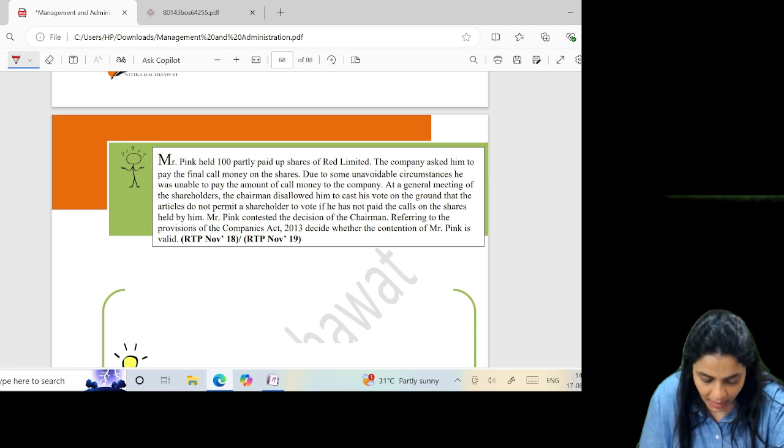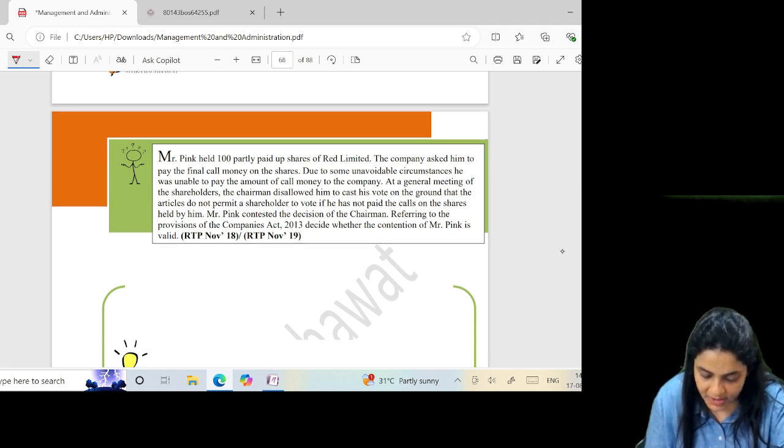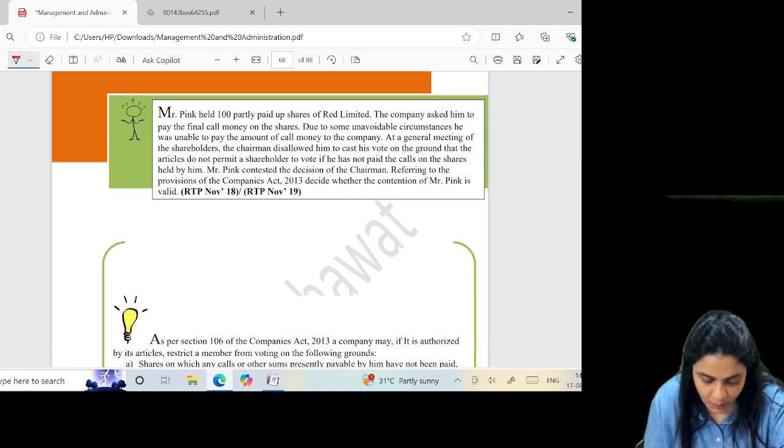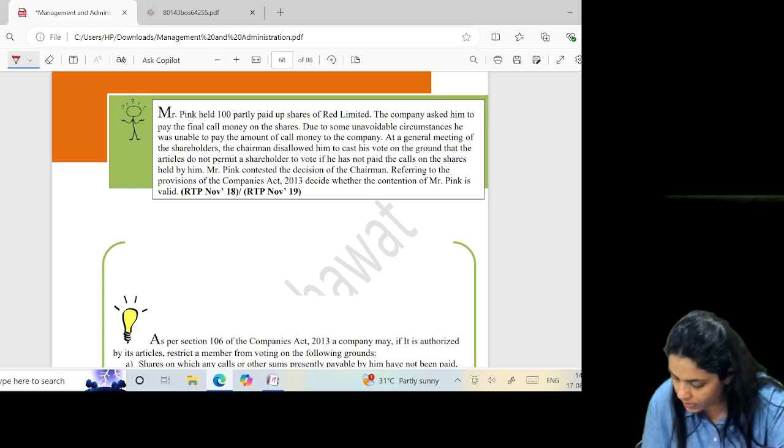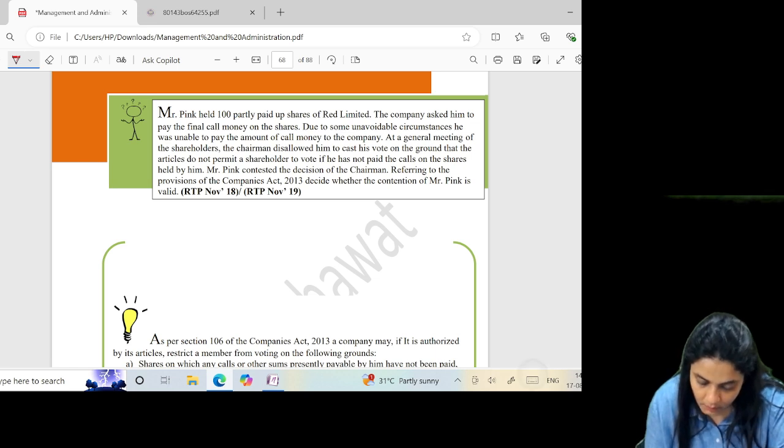Mr. Pink held 100 partly paid up shares of Red Limited. The company asked him to pay the final call money on the shares. Due to some unavoidable circumstances, he was unable to pay the amount of call money to the company. At a general meeting of the shareholders, the chairman disallowed him to cast his vote.